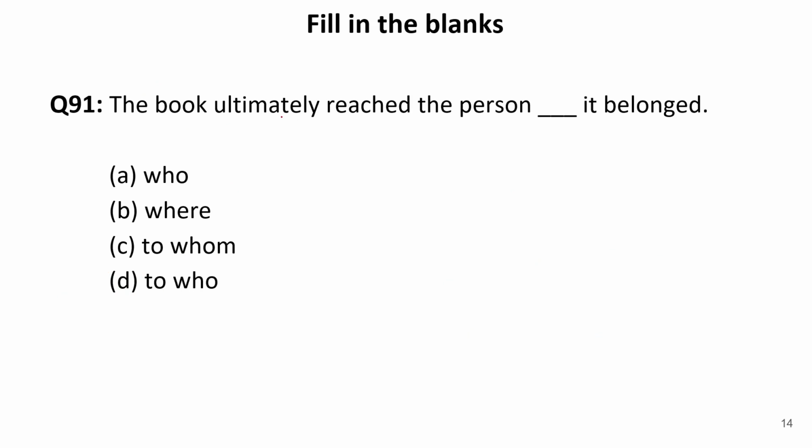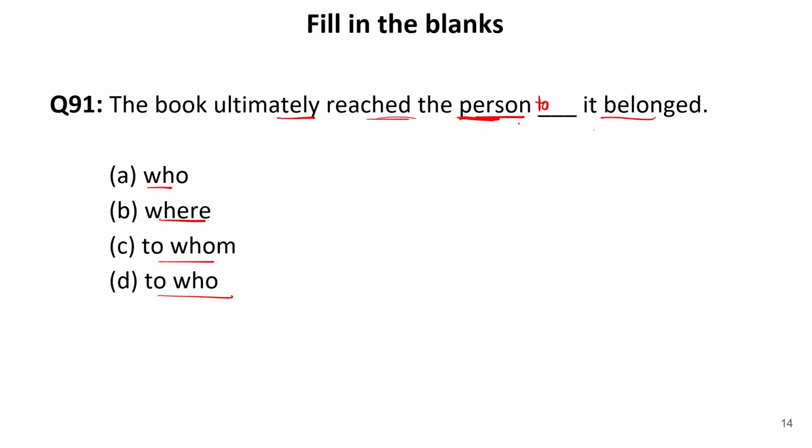The book ultimately reached the person dash it belonged. Now we have to fill some word in this blank. Now let us see the options. Who it belonged, where it belonged, to whom it belonged, to who it belonged. Now the book ultimately reached the person, to whom? To the person to whom it belonged.